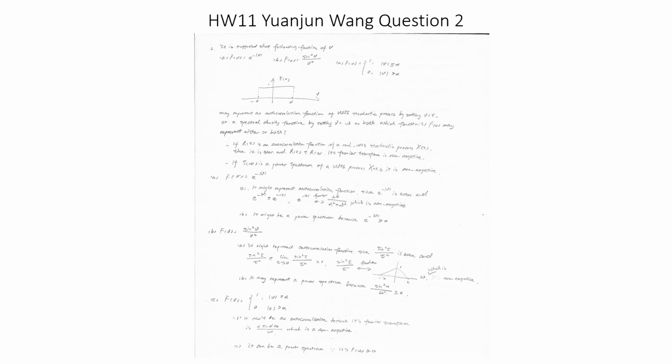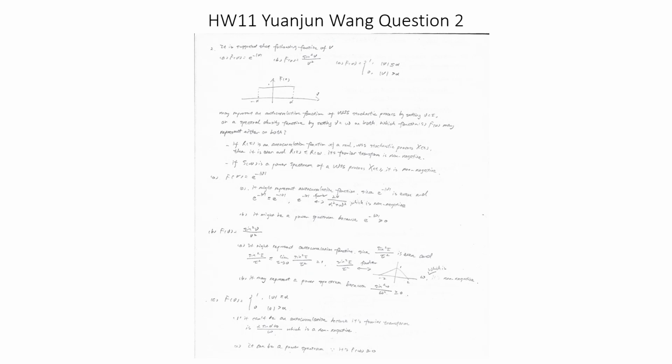B, f of v is equal to sine v squared over v squared. For the autocorrelation function, it might represent one, because sine tau squared over tau squared is even, and it is smaller or equal to the limit when tau goes to 0 of sine tau squared over tau squared, which is equal to 1.